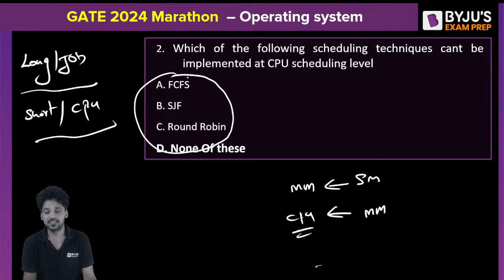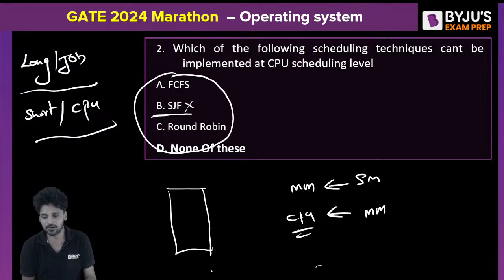Or SJF? Understand? SJF is only a theoretical concept. SJF cannot be implemented as per its definition at the CPU scheduling level. Why? Because shortest job first means my scheduling algorithm should have an idea of the length of this code. And are you listening? This is important. There is a process in the main memory, processes PX and PY. Now, I need to find out which is the shorter job among PX and PY.